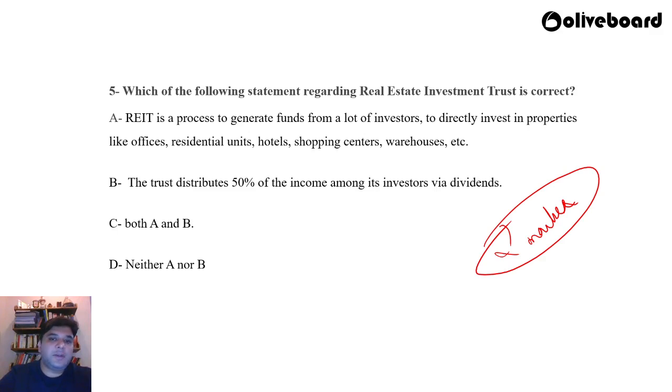So which of the following statements regarding the real estate investment trust is correct? A. REIT is a process to generate funds from a lot of investors to directly invest in properties like offices, residential units, hotels, shopping centers, warehouses, etc. B. The trust distributes 50% of the income among its investors via dividends. C. Both A and B, and D. Neither A nor B. So what do you think is the correct answer? Let's take a look at the correct answer now. The correct answer is A.